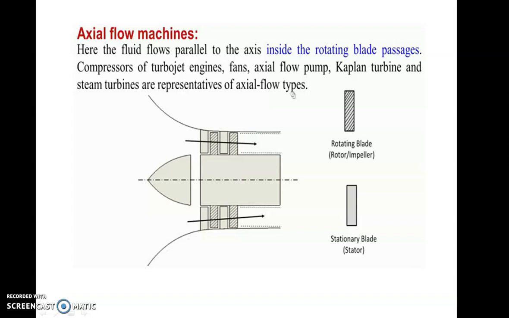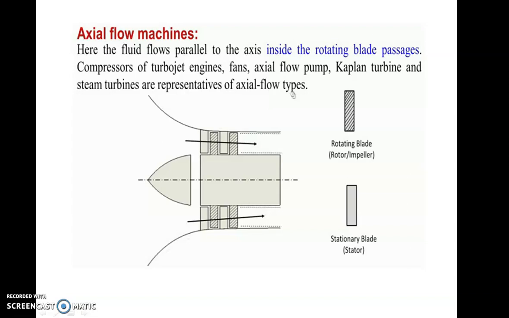Okay, not all types of compressors, but you can say the axial flow compressors are used in turbojet engines or in aeroplanes. Radial flow compressors are also there, but axial flow compressors are used in turbojet engines, while they are also used in fans. The flow in a fan is an axial flow.